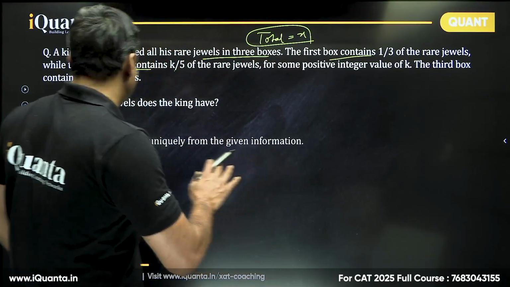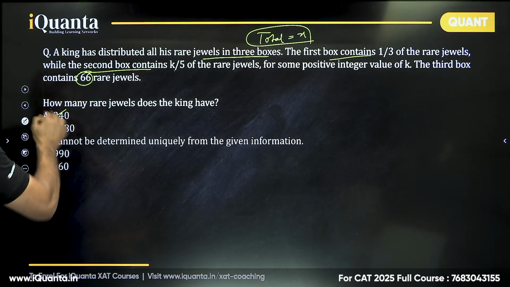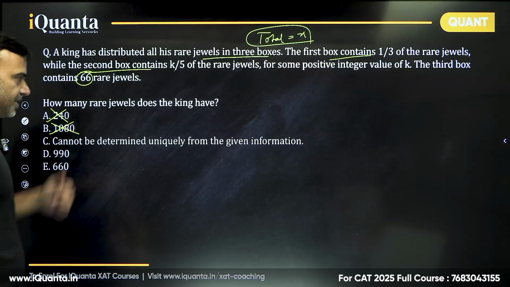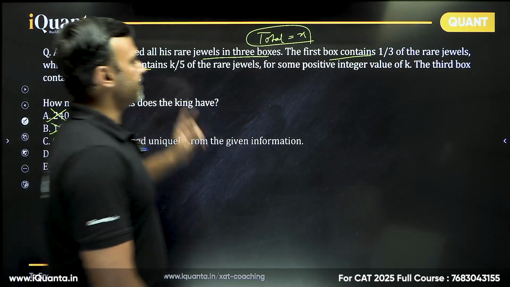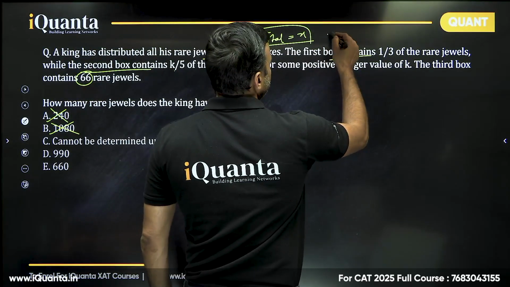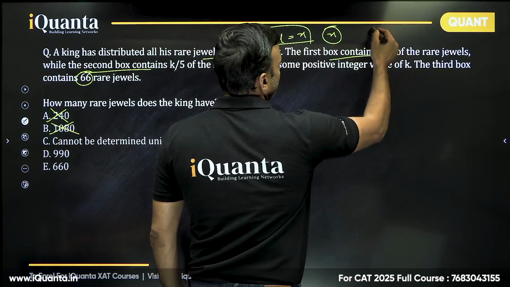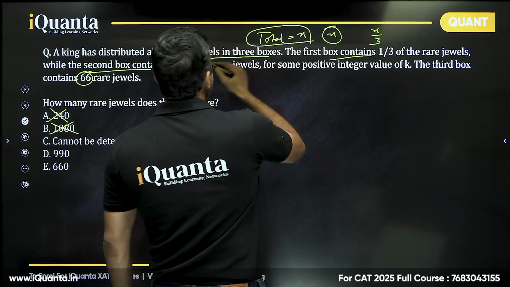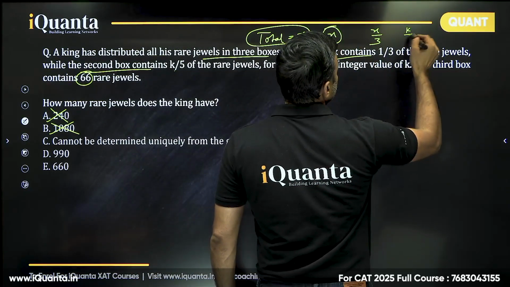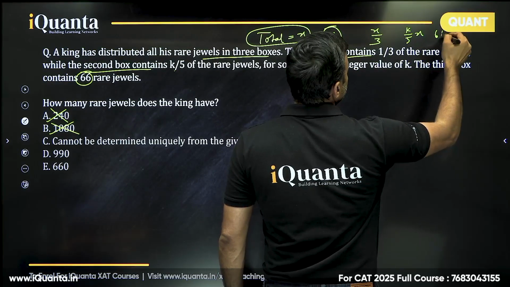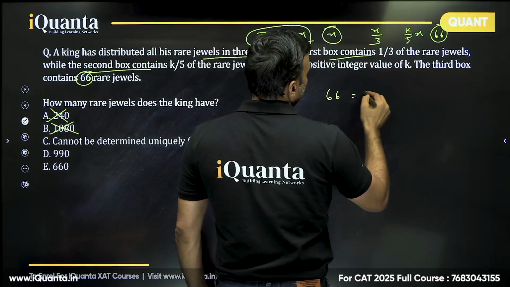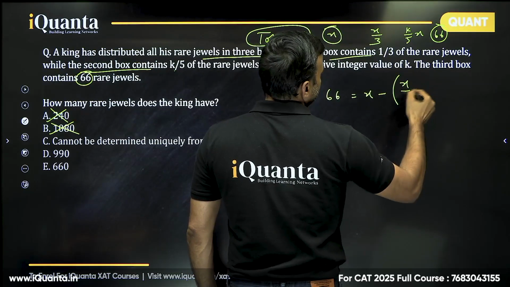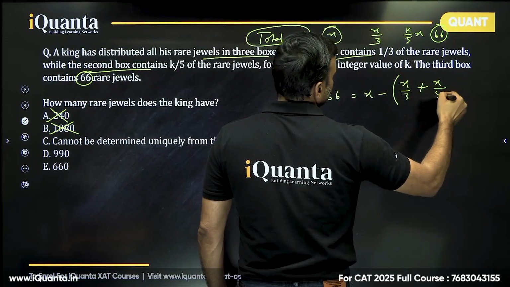That is very clear. So if you look at the options, 240 cannot be the answer, 1080 cannot be the answer. I'll just repeat very clearly. For example, if I have total as x, one part will be x by 3. One part will be k by 5 into x. And one part is 66. Right? So this 66 has to be equal to x minus x by 3 minus k by 5 x.